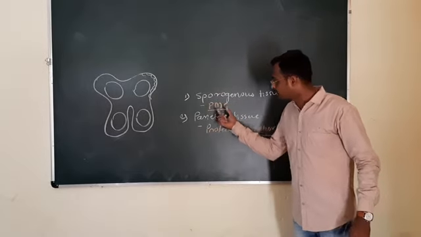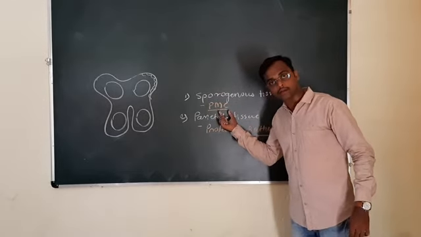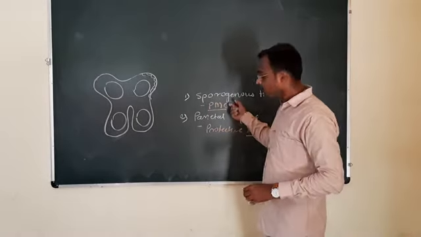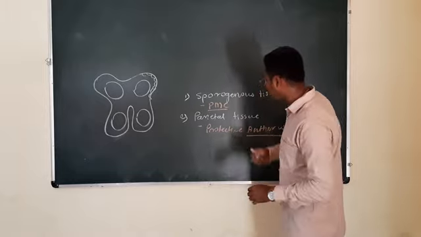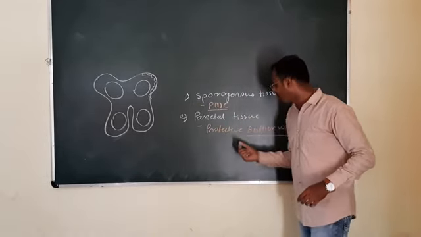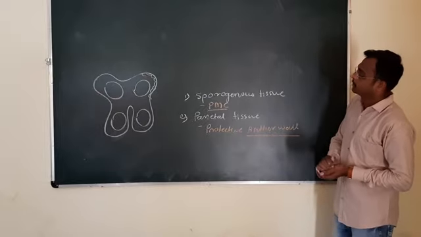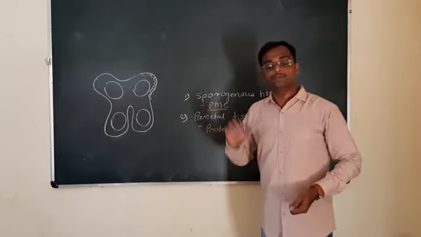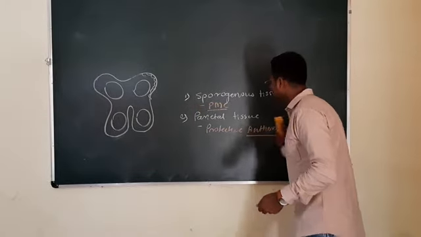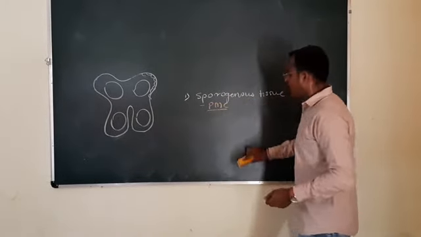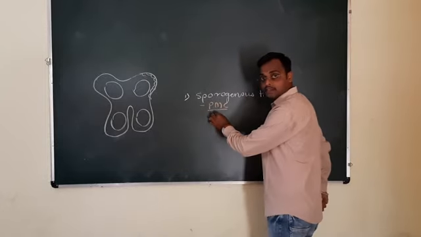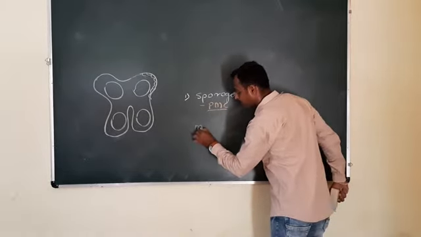Sporogenous tissue gives rise to the pollen mother cells, which divide by meiosis to form pollen tetrads, the pollen grains or microspores, and the parietal tissue on the outer side divides to form the anther wall. Now study one by one. PMC. What is PMC? Pollen mother cells. It is derived from the sporogenous tissue. And the PMC divides meiotically.